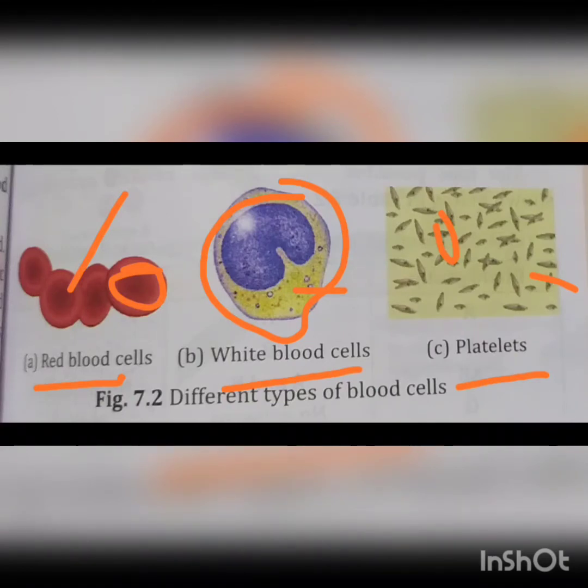Red blood cells have a lifespan of 120 days. White blood cells have a lifespan of only a couple of days, and platelets 5 to 10 days. In the red blood cells, the nucleus is absent. In the white blood cells, the nucleus is present, and in platelets, the nucleus is absent. The function of red blood cells is to transport nutrients and oxygen throughout the cells of the body. White blood cells protect the body from disease-causing germs, and platelets help in blood clotting.